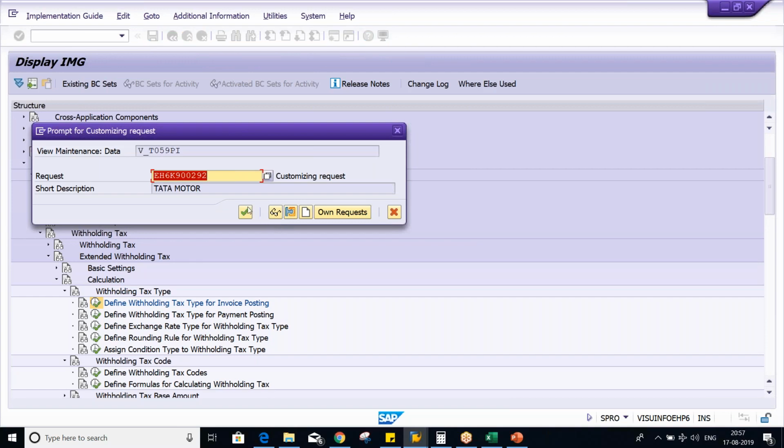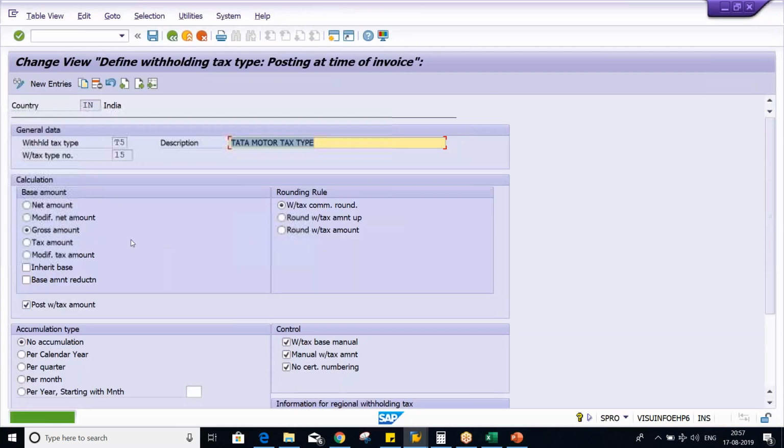Okay, and I have a script, guys, this one, modified net amount and modified tax amount also, because for this some additional configurations are required, guys. We'll have to set up processing key and all. Okay, so we are not going to go into those details because the video will be lengthy. Now, so I'll give some very easy examples and explanations so that it will be easy for you guys to explain during an interview.